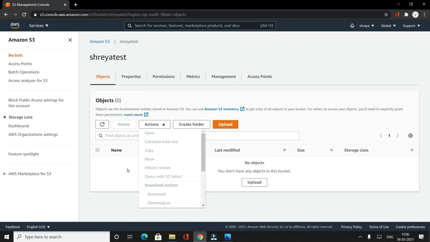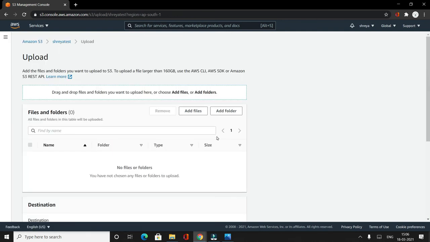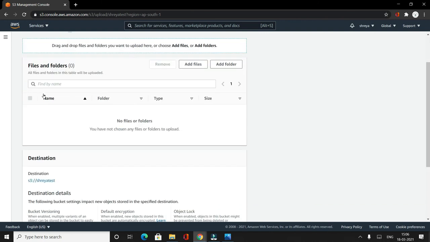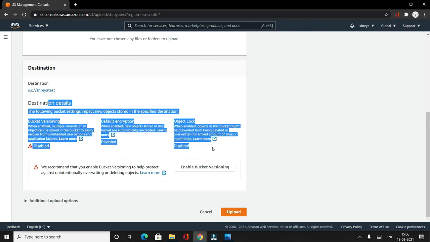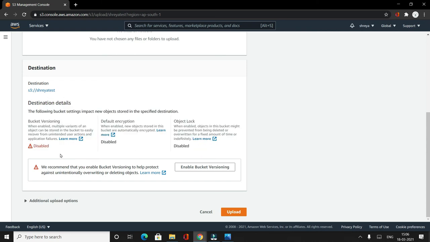Okay. Similarly, as I mentioned, in the bucket, either you upload objects, like I go and upload here, or I can create folders. If I select the option of upload, what it does is, it shows you add files and add folders. So you can add different folders and upload, or directly upload. It shows you the destination, and for your object that you are applying, you can enable all of these. Since we had put it at the bucket level, we had disabled everything, it is showing as disabled. If I want to enable bucket versioning, I can click here and enable the bucket versioning.